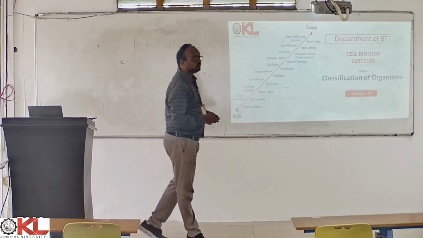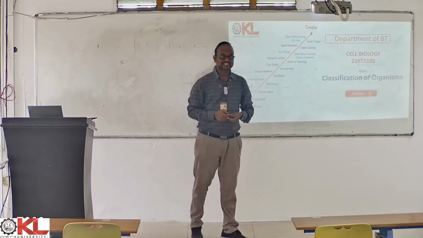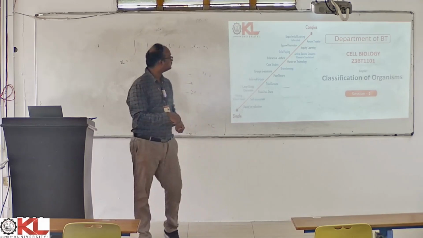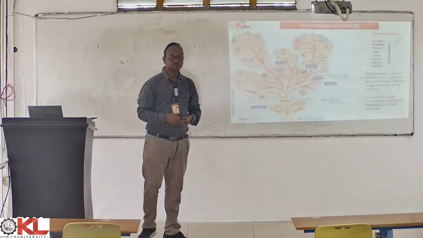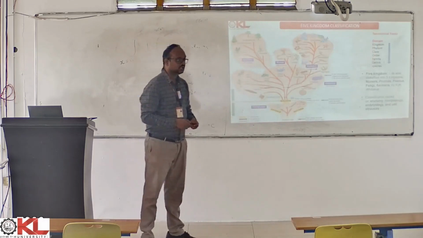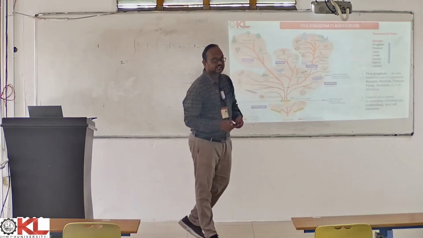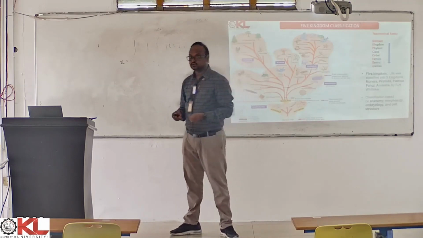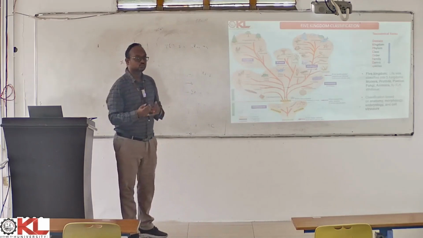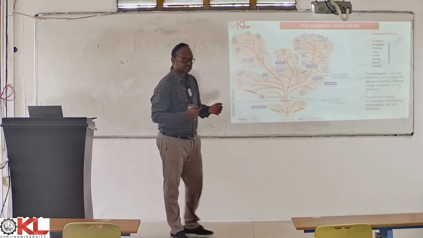So today our topic is classification of organisms. We all know that there are wide varieties of organisms in this world, and classifying these organisms into groups and subgroups is not an easy task.